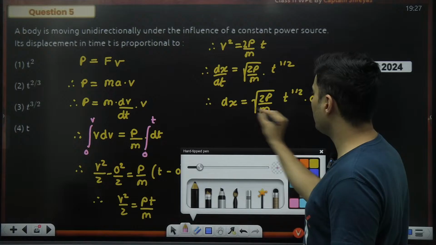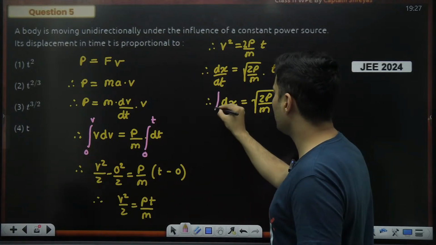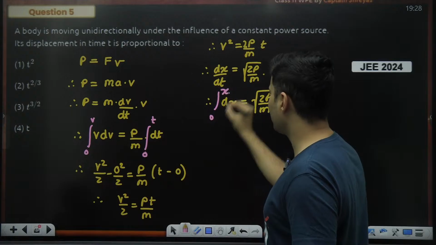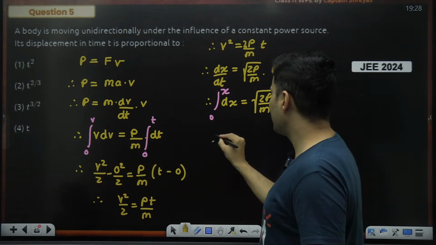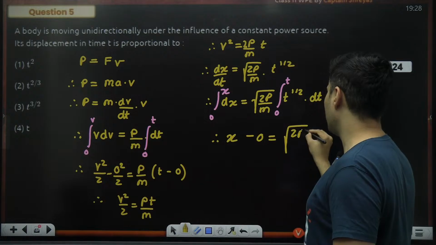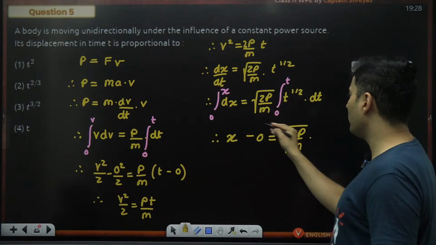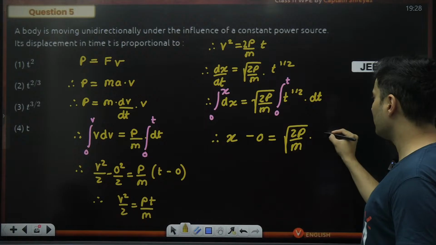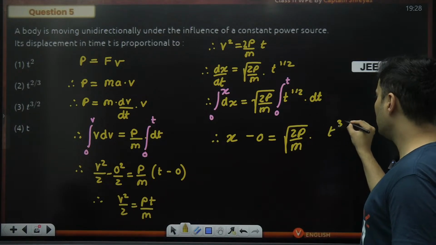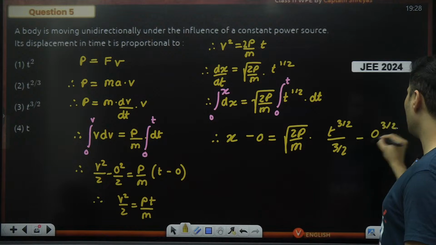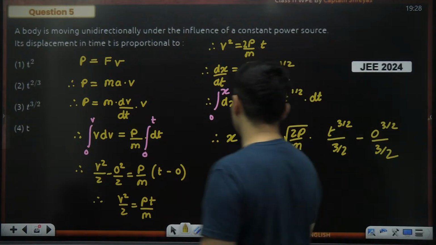Again, variables being separated, the obvious thing to do is integration, 0 to t and 0 to x. That's it. So dx's integration is x only, so x minus 0 after the limits. Root of 2p by m is a constant, so take it outside the integration. T raised to half's integration is t raised to 3 by 2 divided by 3 by 2, and then put 0 in the limits.